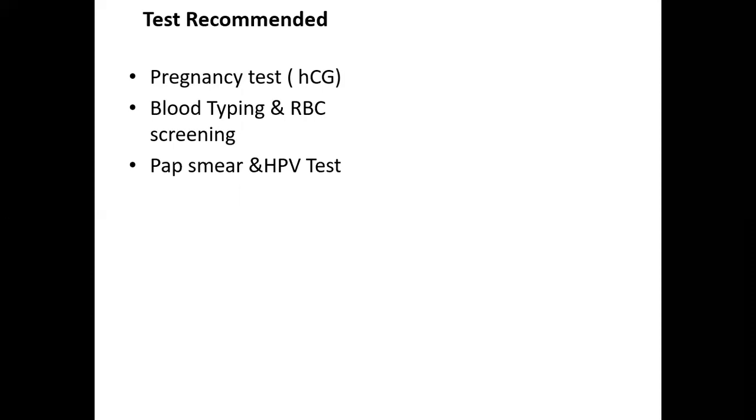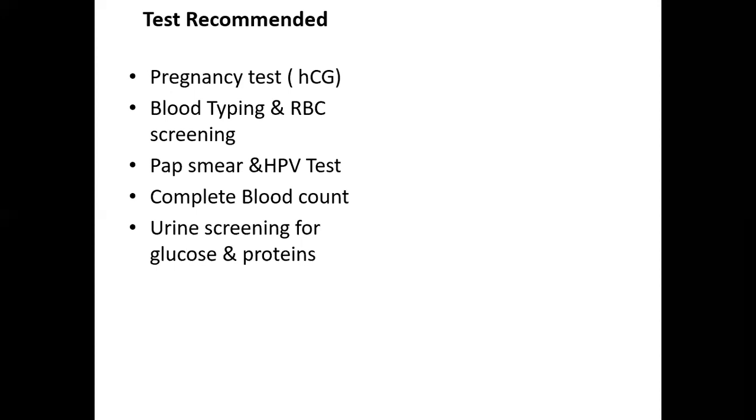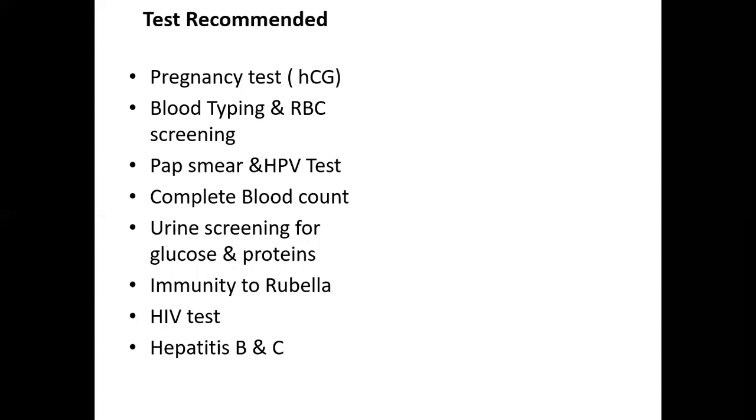A pap smear test and HPV test is also effective to rule out any other complications in the later stage. A complete blood count test, also termed as CBC, gives a clear picture of the different components in your blood. Urine screening to find out the glucose and protein levels. Immunity to rubella, this is again a virus, and if your body has immunity to it, it is also good practice to do this test in the early phase of the pregnancy. HIV test is also done. Hepatitis B and C is also done.